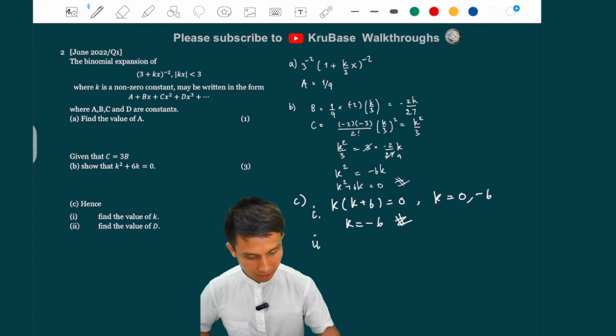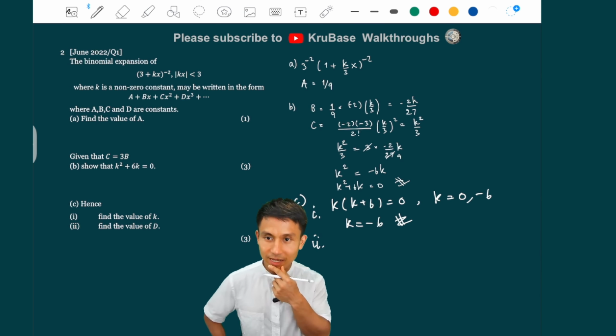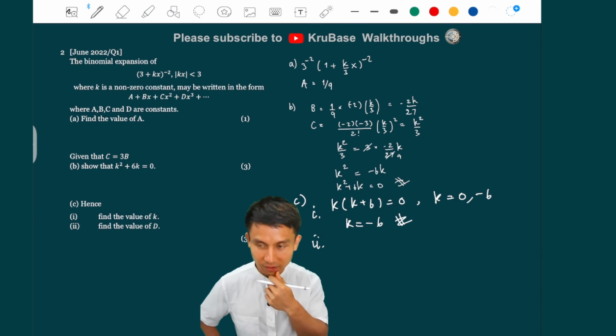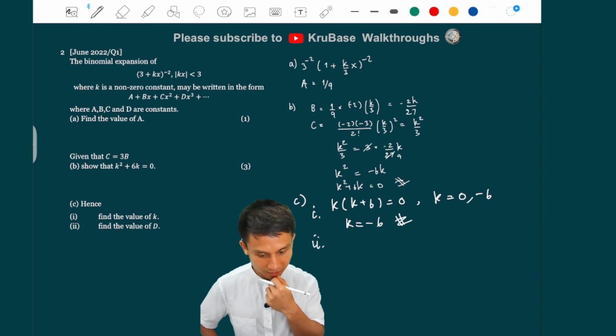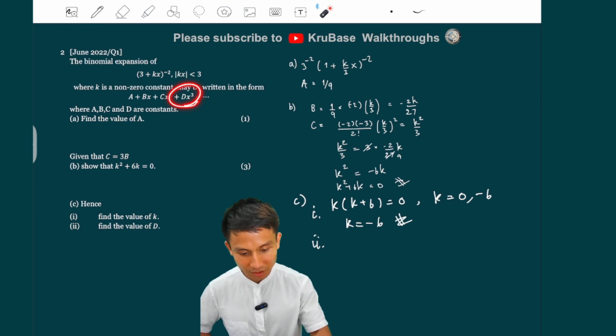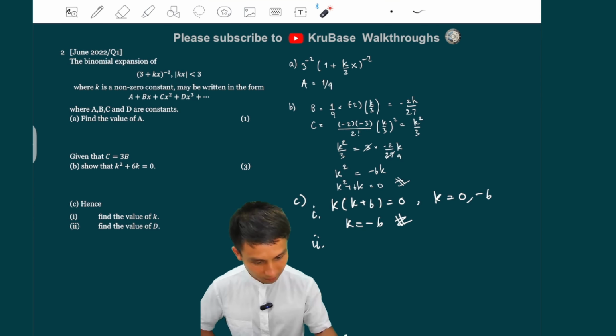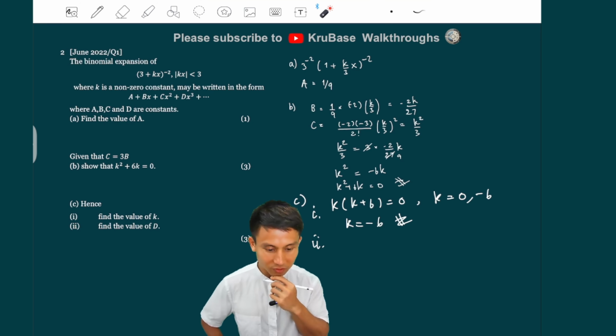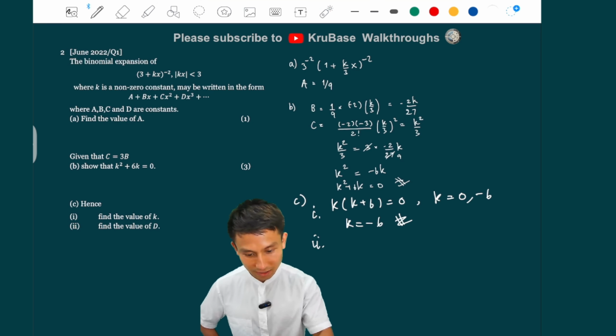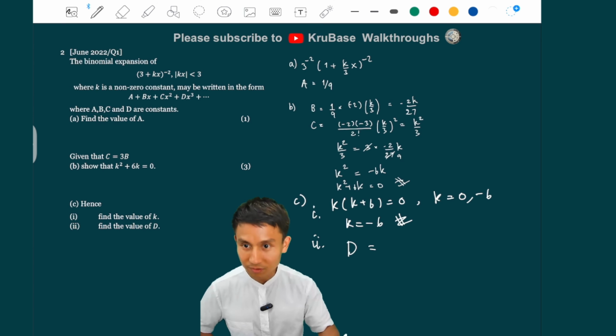So part II, we will need to use that k of minus 6 to solve for the value of d. Now, the value of d comes from the fourth term of the binomial expansion. And the fourth term is the x cubed term. So how do we get that one? Well, because we already did for the third term, which is here. And don't forget that we also have the 1 over 9 multiply there. So this is the coefficient of the fourth term, d, being 1 over 9 there.